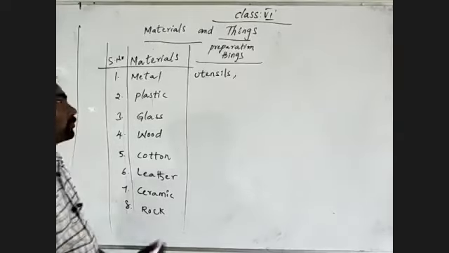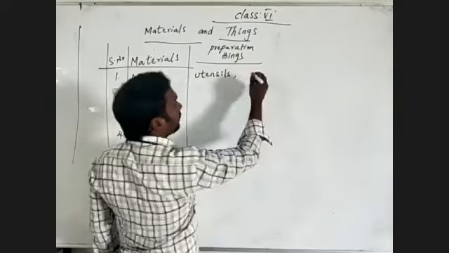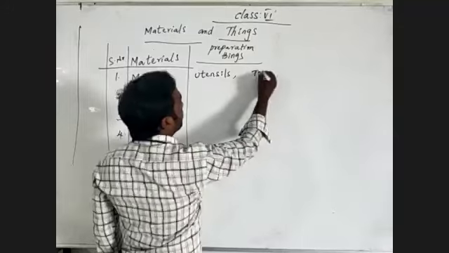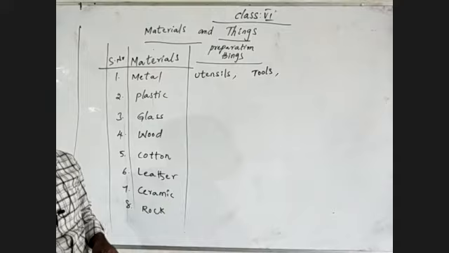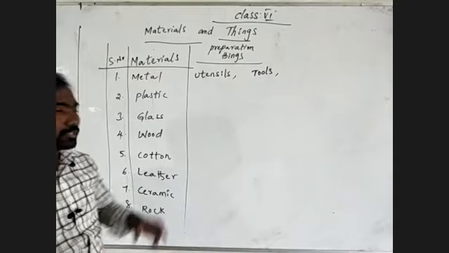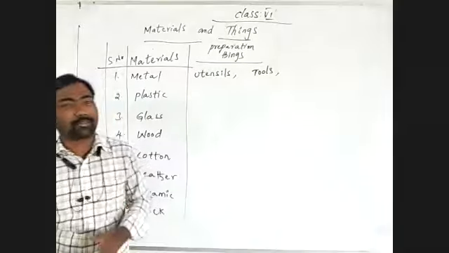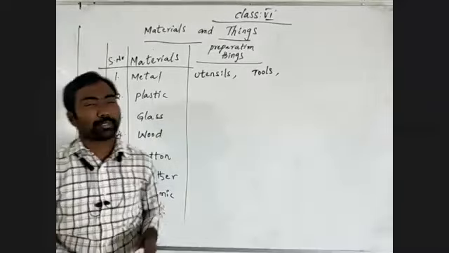And one more: tools. Tools means the screwdriver, spanners, bolts.